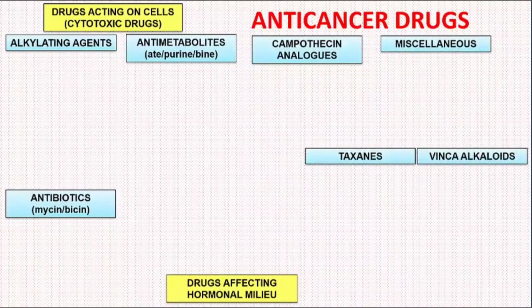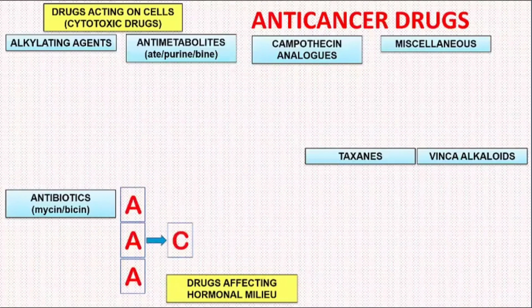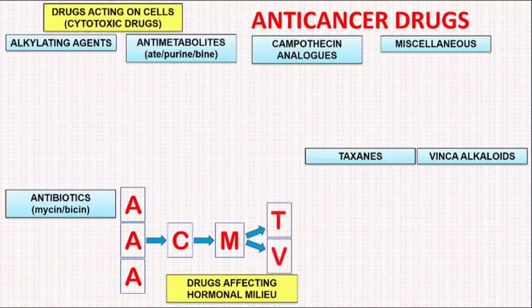To remember them, just imagine that the 3 A's keep running after a single C all their life. They don't get it, they miss it. And what happens in the end? They become MTV clowns. The first A stands for alkylating agents, the second A stands for antibiotics, the third A stands for antimetabolites, C stands for camptothecin analogues, M stands for miscellaneous drugs, T stands for taxanes, and V stands for Vinca alkaloids. Let us now start populating the individual drugs under each category.